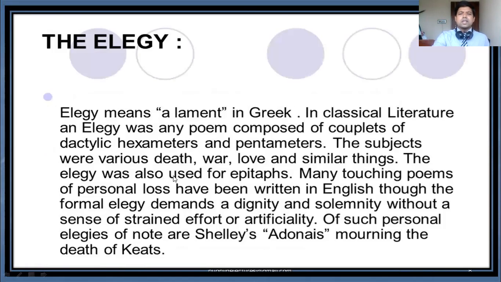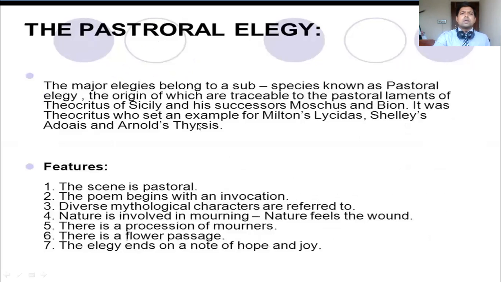Here is another slide for elegy, noting that a personal elegy like Shelley's Adonais mourns the death of Keats. The subjects may be death or love and similar things. So in elegy you will find a lot of subject matters, and you can remember another elegy, the Elegy Written in a Country Churchyard by Thomas Gray, which you read in the first year. It is also important: it is about the death of common people. So this is the eulogy.